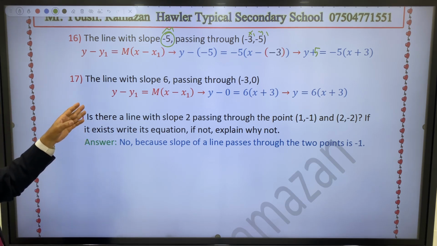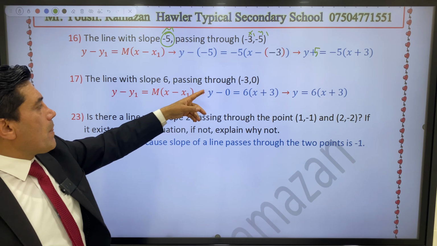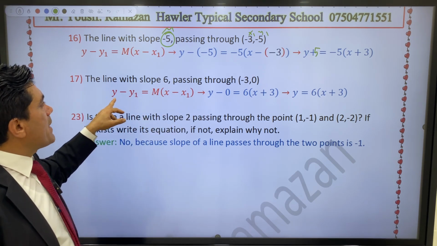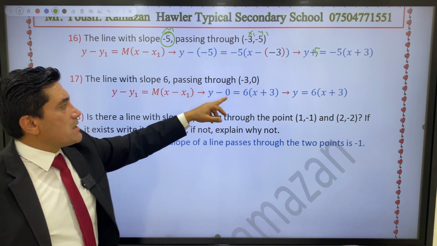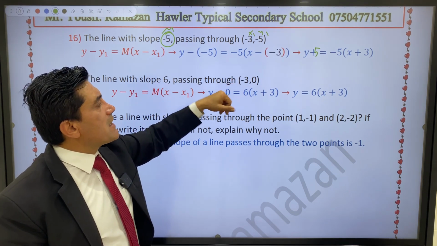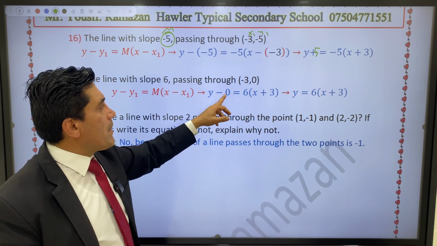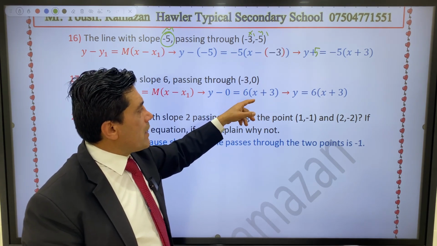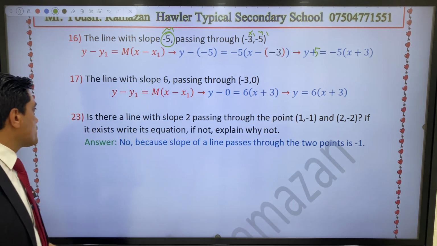Last question about this: the line with slope 6 passing through the point negative 3, 0. So write y minus y1 equals m bracket x minus x1. y1 is 0, so y minus 0. m equals 6. x minus x1 means x minus negative 3, that means x plus 3. So y minus 0 is y, equal to 6 bracket x plus 3. It is the equation in slope-point form.